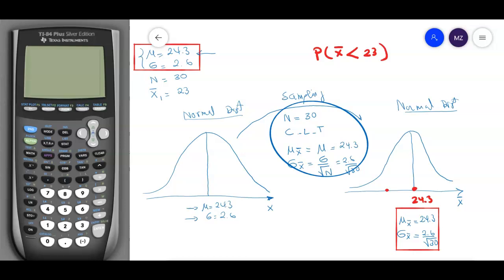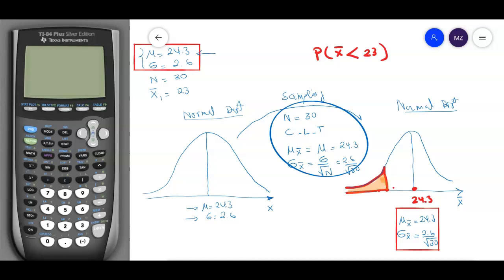If I am less than 23, obviously I'm going to the left side here. Therefore, if I'm looking for the probability, I'm looking for this area bounded by that horizontal line and the vertical line, and following through this. All right, so this is what we are looking for here. This is the area that I'm looking for.